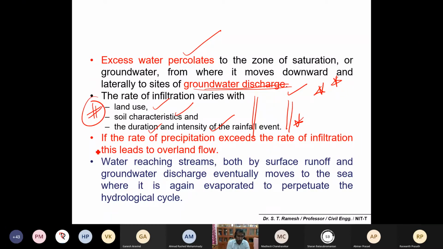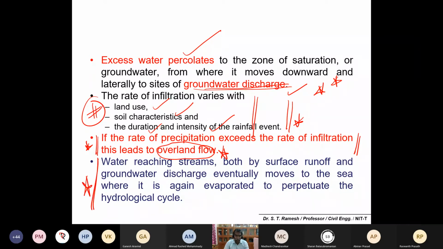Now remember, there could be a mass balance. If the rate of precipitation exceeds the rate of infiltration, it leads to overland flow. Please make a note of the definition for overland flow: precipitation exceeds the rate of infiltration, and this leads to overland flow. So water reaching streams both by surface runoff and by groundwater discharge eventually moves to the sea, where it is again evaporated back to the atmosphere. That cycle you can call the hydrological cycle.